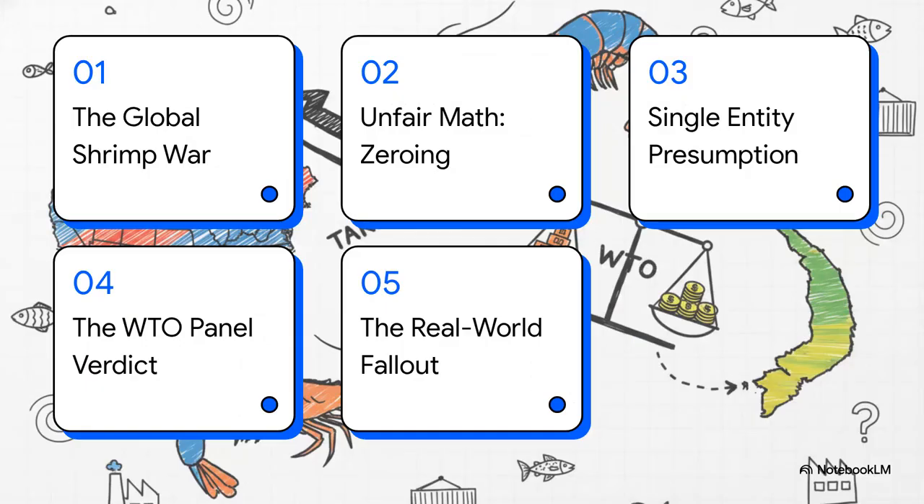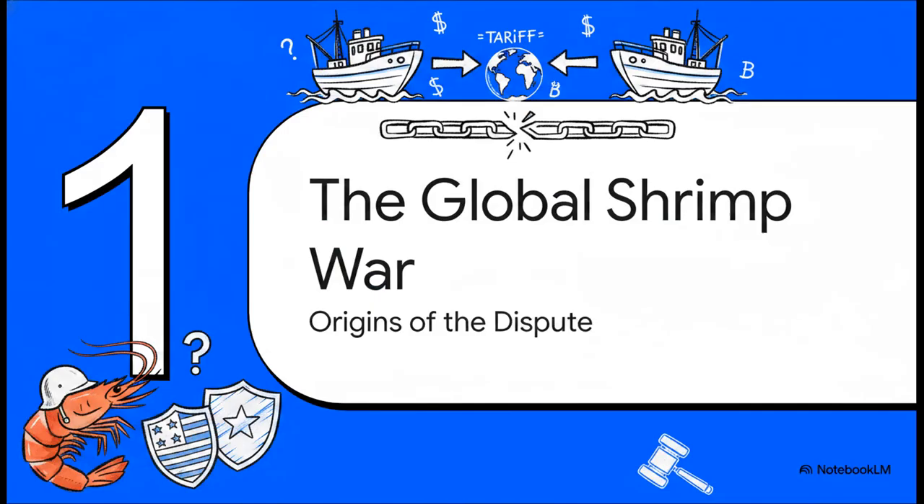So, here is our roadmap for today. We're going to cover the origins of the global shrimp war, break down a controversial math practice called zeroing, look at the single entity presumption, unpack the WTO's final verdict, and then explore the real-world fallout. Let's jump right in. Section 1.